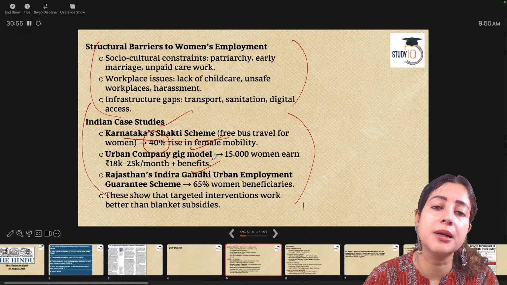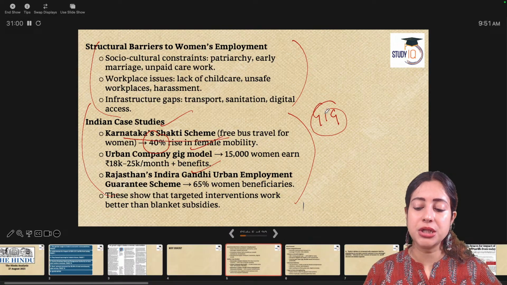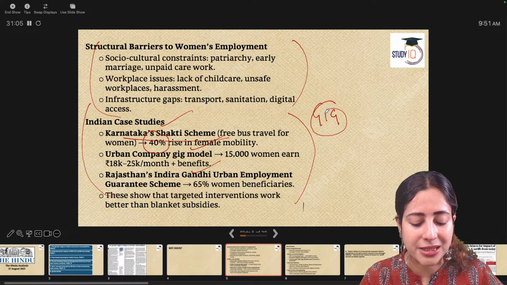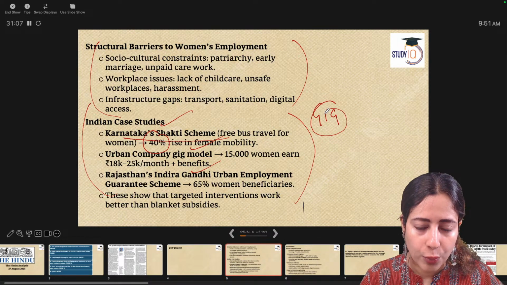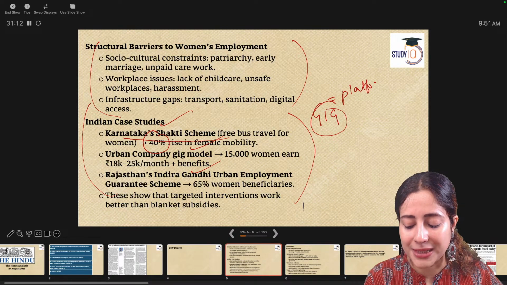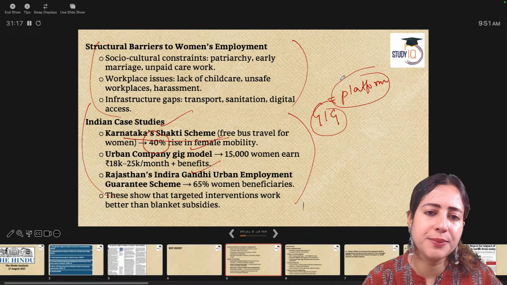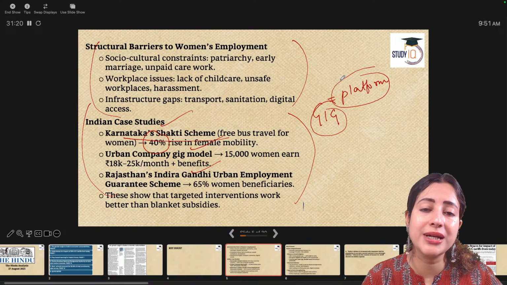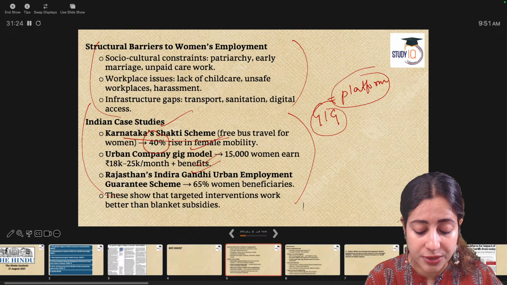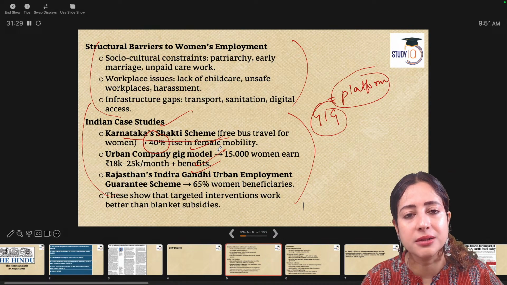Similarly, you have the Urban Company model. This is the gig model. I'm sure we know what a gig is. Gig is work that is different from regular contract work. It is about part-time flexible work, where through an online or platform medium, people can start working in temporary, contractual, semi-contractual labor. It's extremely beneficial to provide extra earning opportunities to women. Like Urban Company today, 15,000 women are making about 25,000 rupees a month. That's a revolution for a country like India.